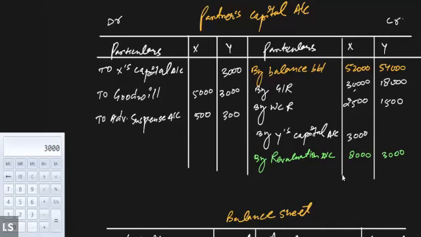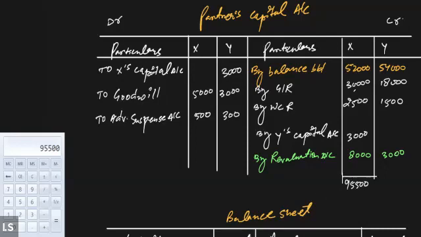So first of all, let's total the value of X. X has got, let me total the value, 52,000 plus 30,000 plus 2,500 plus 3,000 plus 8,000. It is 95,500. Let me check if I'm missing anything. It's 95,500.